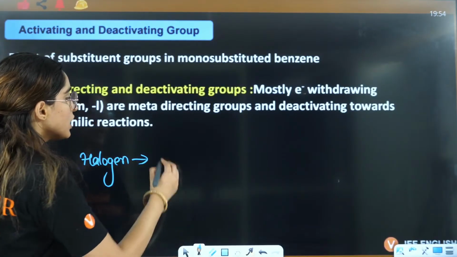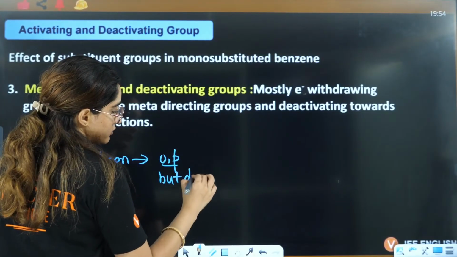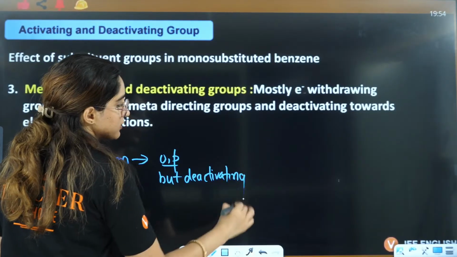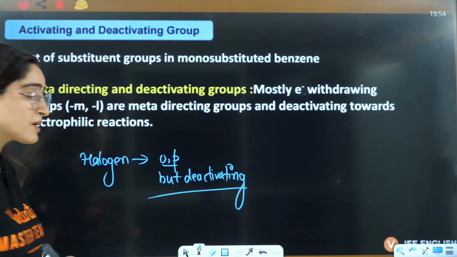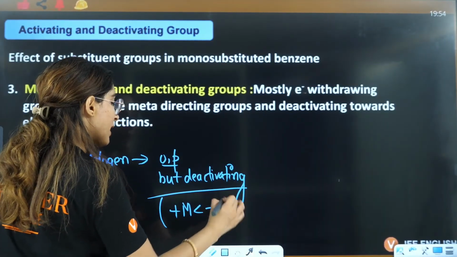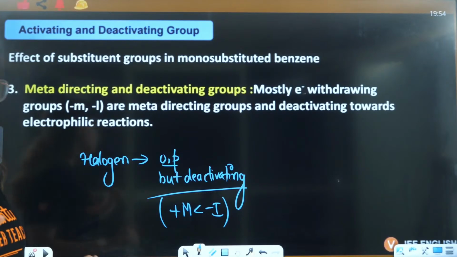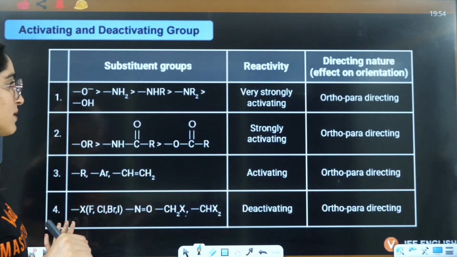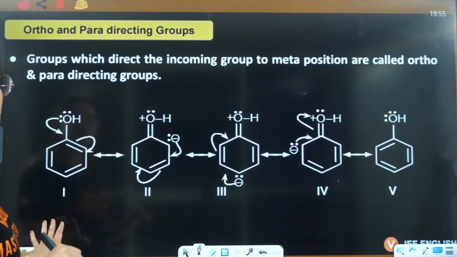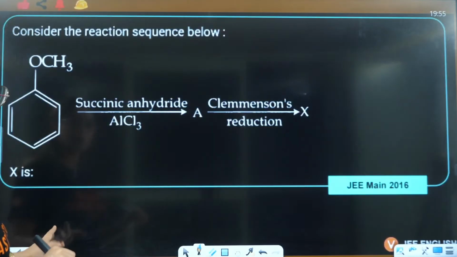So halogen is ortho para directing but deactivating. This is the exception that I told you. Why? Because in halogen, plus M effect is not dominating, minus I effect is dominating. In other cases, mesomeric is always dominating, that's why you have this exception. This all we have already studied in resonance.